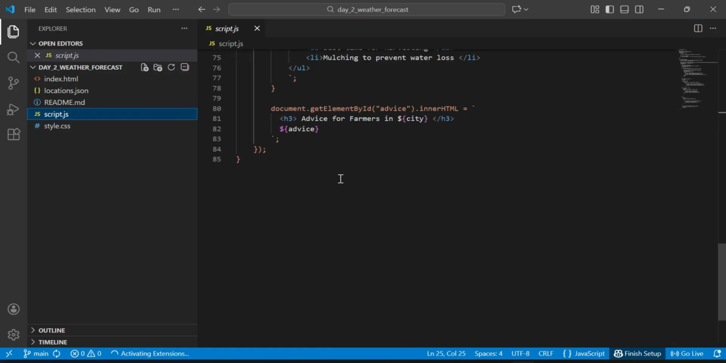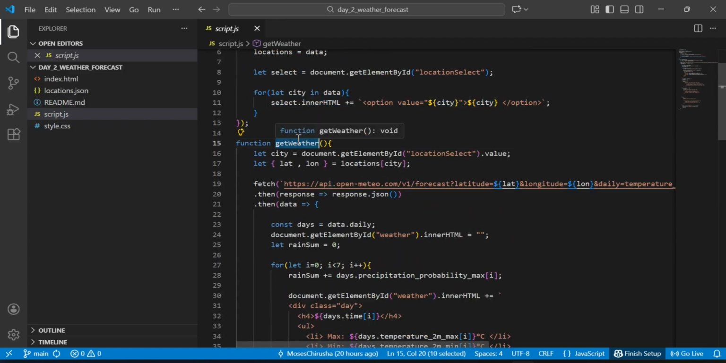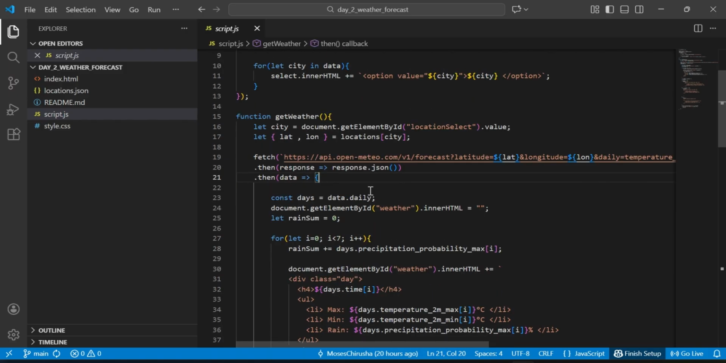Our JavaScript works in a very simple way. First, we load the locations, and we input them into this, and then we add the option for that country. And this is the main function, getWeather. What it does is it gets the element of the city selected, and then it gets the latitude and the longitude of that. And then we call a free API called Open-Meteo, and it gets the weather forecast. And then the data is going to be here.